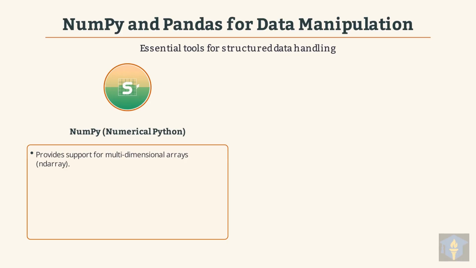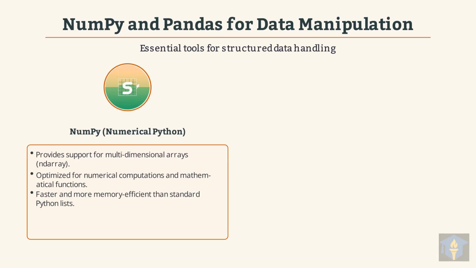NumPy primarily provides support for high-performance multi-dimensional arrays, known as ndarrays, which are very efficient. It's highly optimized for numerical computations and executing various mathematical functions with speed. NumPy arrays are significantly faster and more memory efficient compared to standard Python lists, especially for large datasets. Therefore, NumPy is best suited for complex mathematical operations and linear algebra tasks.